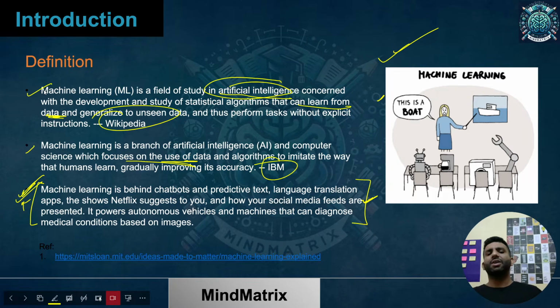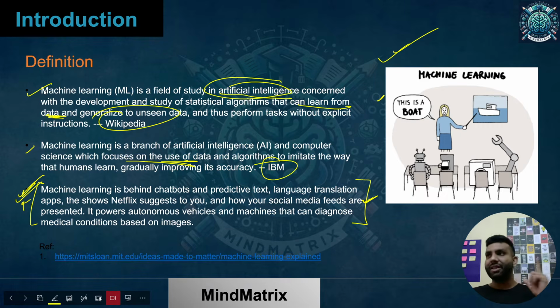The definitions are self-explanatory: a field of study in AI concerned with the development of statistical algorithms, which we will discuss when we delve deep into it, learning from data and generalizing to unseen data.